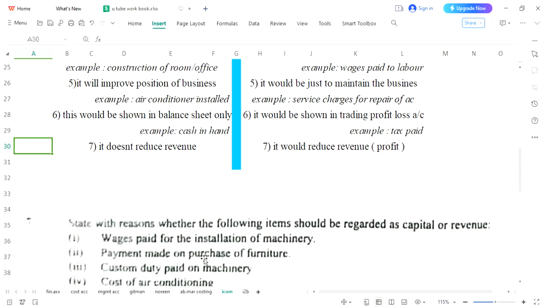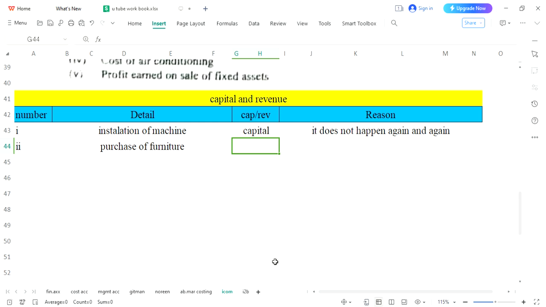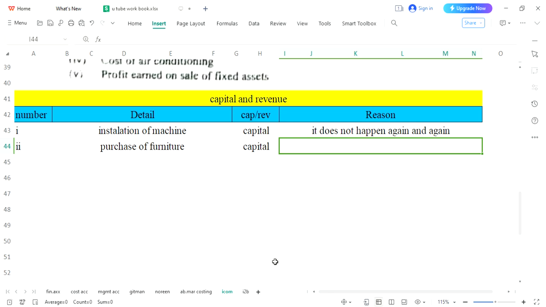Payment made for the purchase of furniture. You have bought furniture. Furniture is your asset, so it's a little direct and easy. Purchase of furniture. As you know, furniture at your house will not be bought again and again. So this furniture would be bought once in several years. That is why it is called capital.